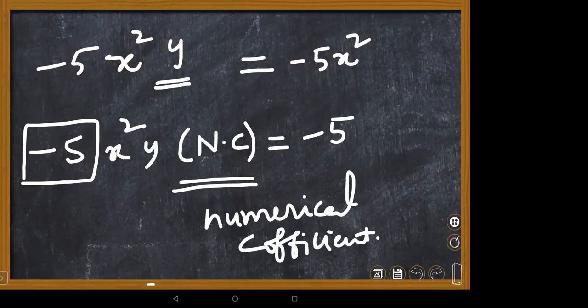Very good. Next, when the numerical coefficient is either +1 or -1, the term will be just the literal number. Let me go with a few examples so that you will understand more easily. Suppose the numerical coefficient of minus x square.